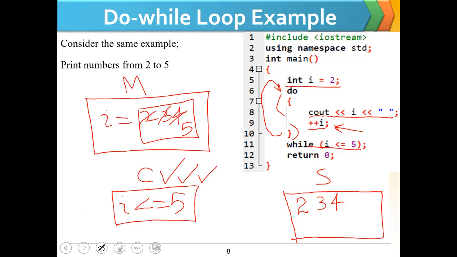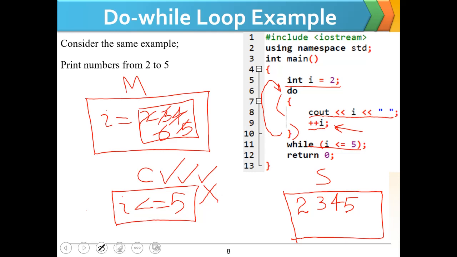This is executed and the loop body will be executed again. We will get 5 and this increment operator will be done and we will get 6. As 6 is not less than or equal to 5, this loop condition is false and we will get 2, 3, 4 and 5.